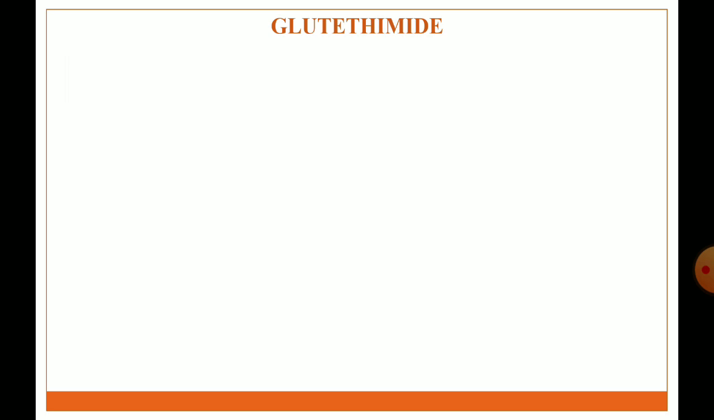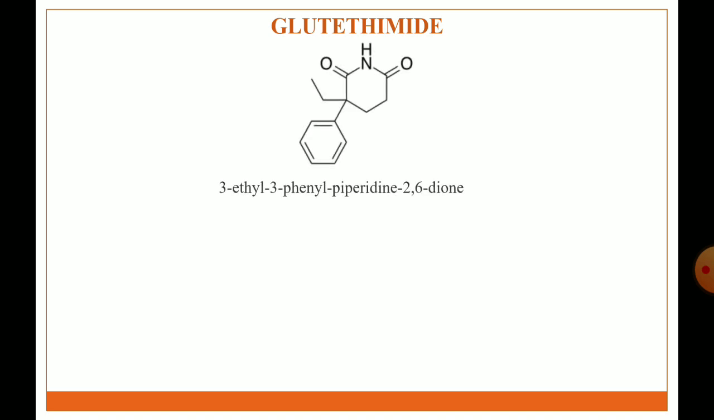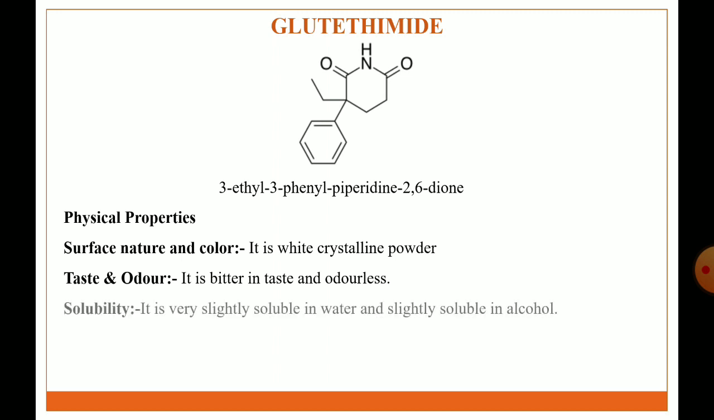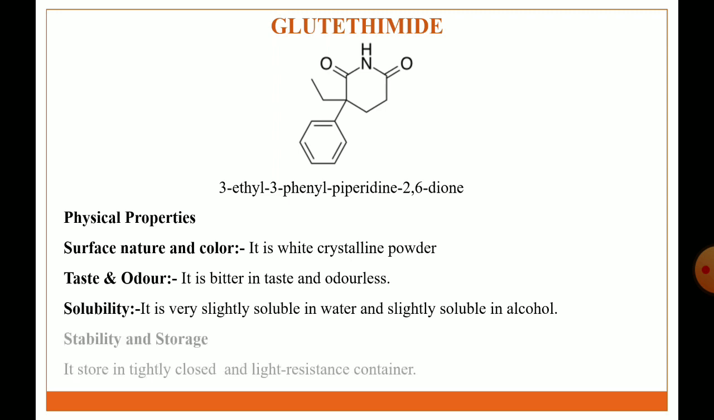Next sedative hypnotic agent is glutethimide. This is the structure of glutethimide. IUPAC name is 3-ethyl 3-phenyl piperidine 2,6-dione. Physical properties, surface nature and color: it is a white crystalline powder. Taste and odor: it is bitter in taste and odorless. Solubility: it is slightly soluble in water and slightly soluble in alcohol. Stability and storage condition: it is stored in tightly closed light resistant container.